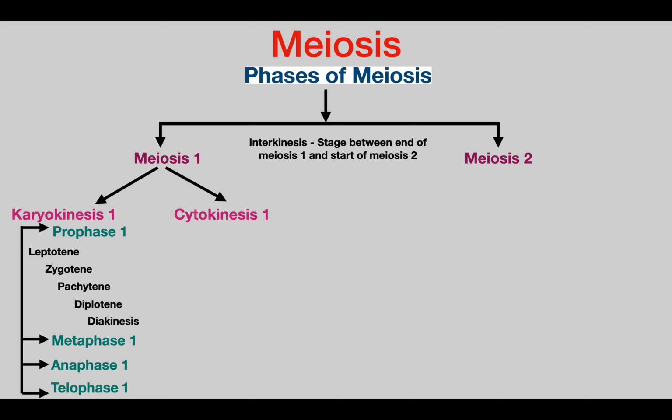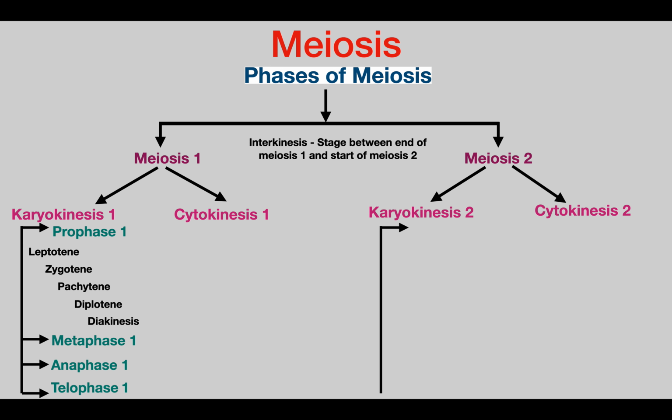And then there is one resting period between meiosis 1 and meiosis 2. This resting period is known as interkinesis. Okay, so meiosis 2 is similar to mitosis, and it is again divided into karyokinesis 2 and cytokinesis 2.